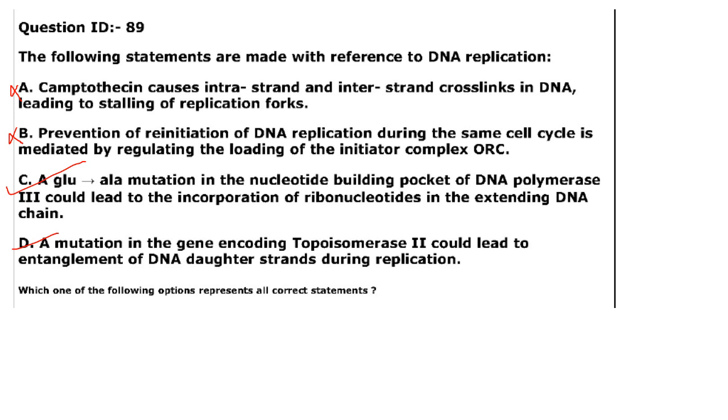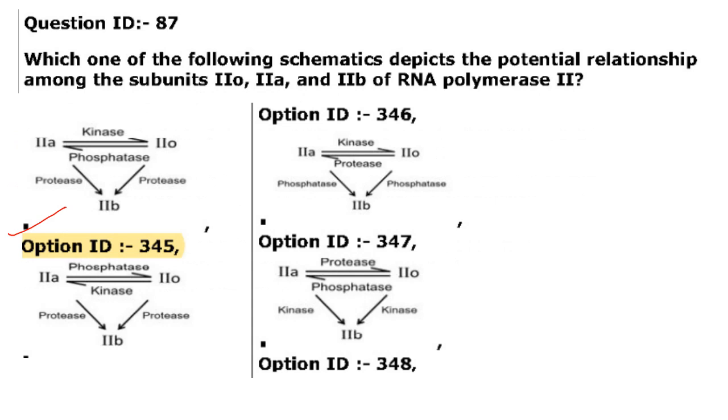Then, a mutation in the gene encoding topoisomerase 2 could lead to entanglement of DNA daughter strands during replication. That is also correct. Why? Because topoisomerase is involved in removal of supercoiling during replication. So, C and D are the only correct answers here. Then, which one of the following schematics depicts the potential relationship among subunits 2O, 2A, 2B of RNA polymerase 2?